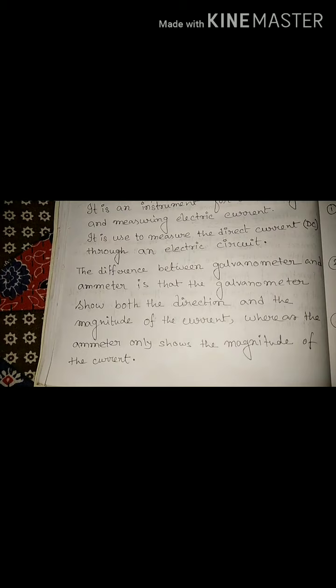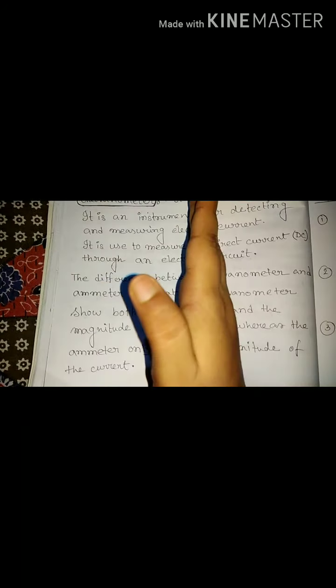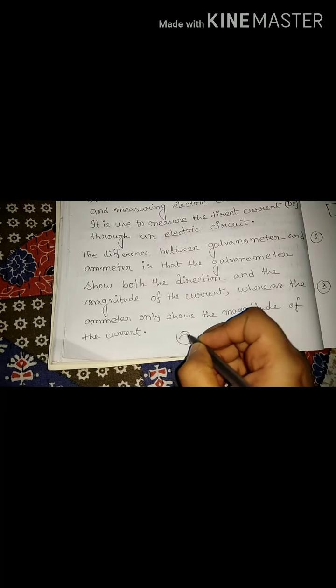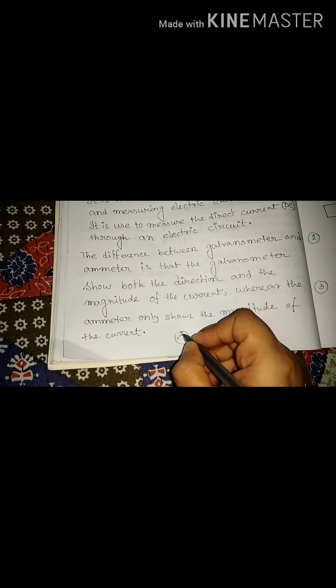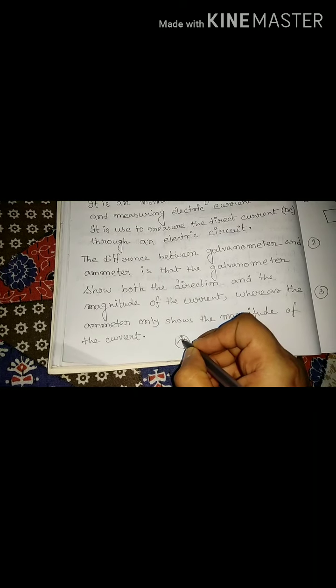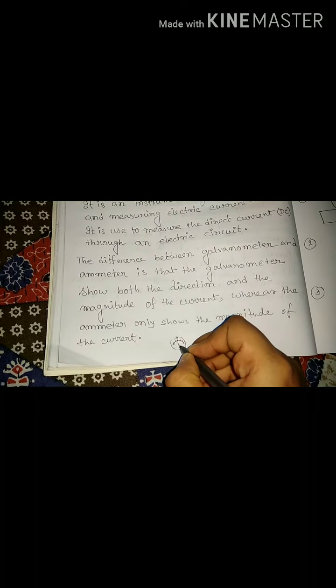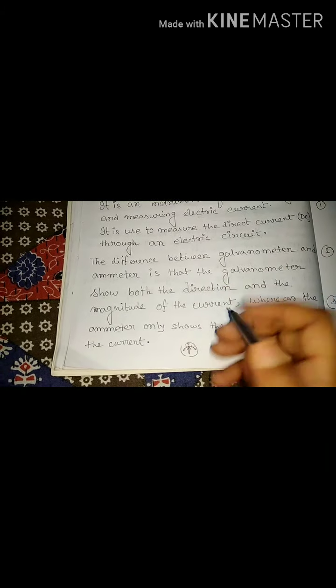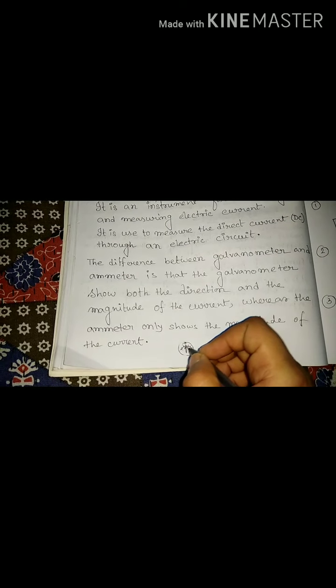Galvanometer shows both side directions, but in the case of an ammeter, zero is here. In the case of a galvanometer, if you see the table galvanometer, here one scale is plotted. Zero stands here, after that 1, 2, 3, and on this side also 1, 2, 3. So the needle is pointed here. Whatever the direction of the current, with respect to that, this needle will deflect either right side or left side. This is for the galvanometer.